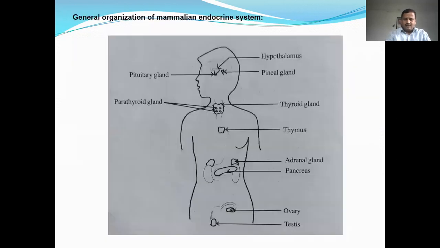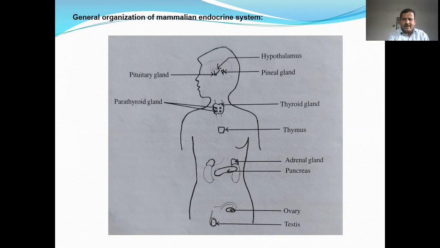As we know, mammals contain two types of glands, exocrine glands and endocrine glands. Exocrine glands have a duct to release their secretion, but endocrine glands do not have a duct to release their secretion. That's why an endocrine gland is also called a ductless gland. These endocrine glands produce and secrete chemical substances called hormones, and these hormones control the growth, metabolism, sexual development, and other functions of the body.